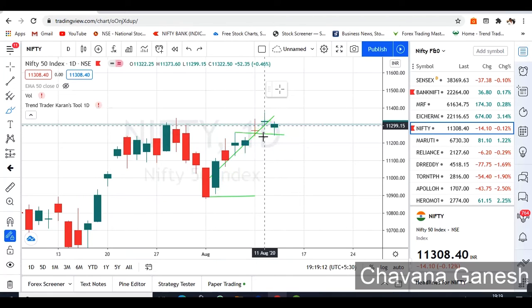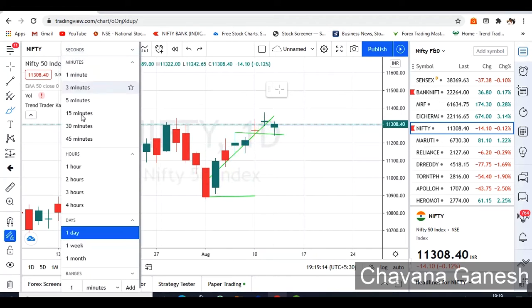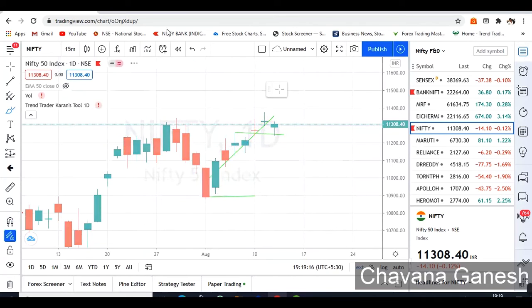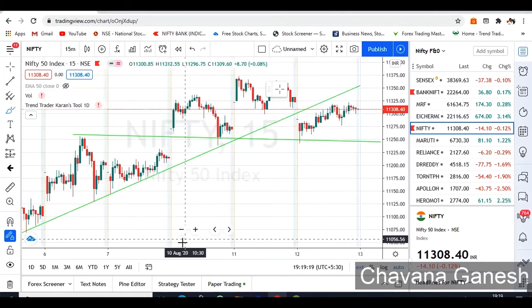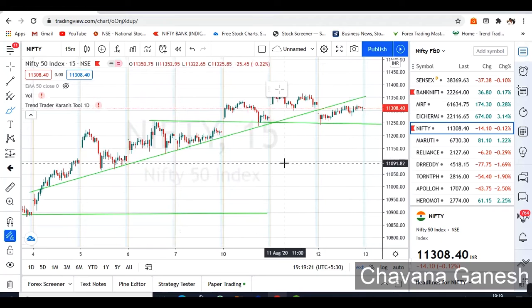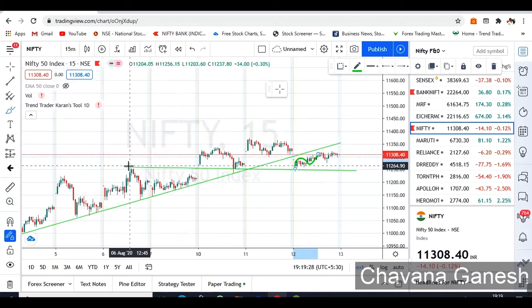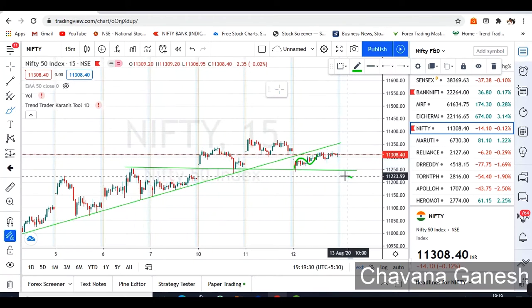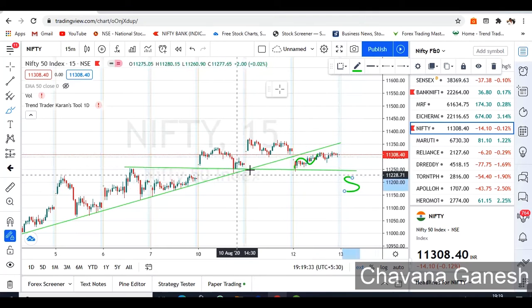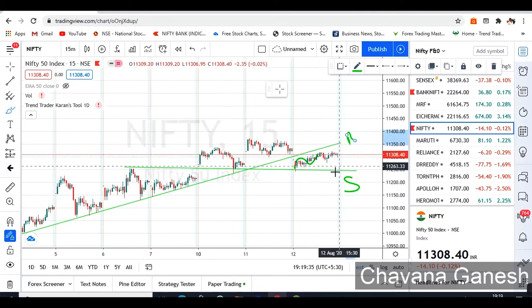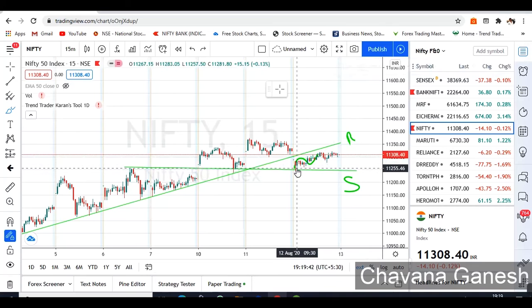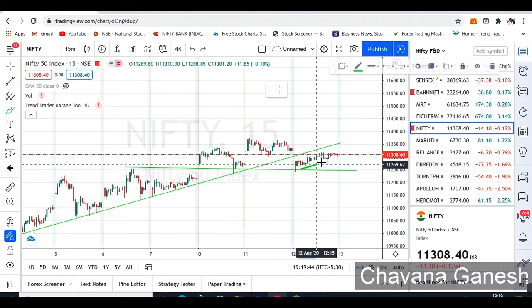See what we have to think here. If you open the 15-minute chart, this is the Nifty chart. As you can see, we had drawn a trend line here. It had a break and moved inside these trend lines, because this is a support zone. And here is a resistance trend line from the previous one week, and it opened below this and is hedging. It is in a slight uptrend.